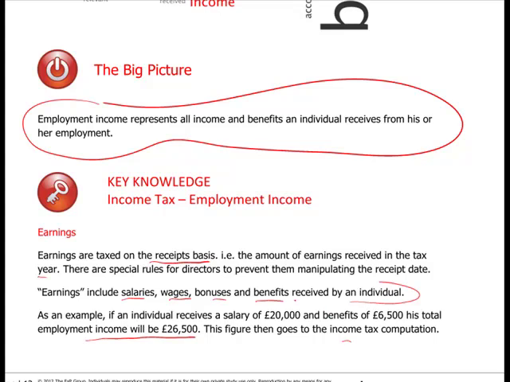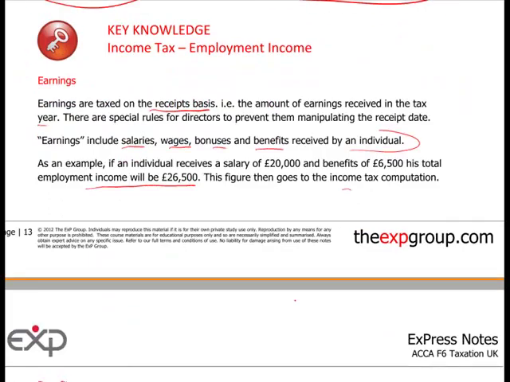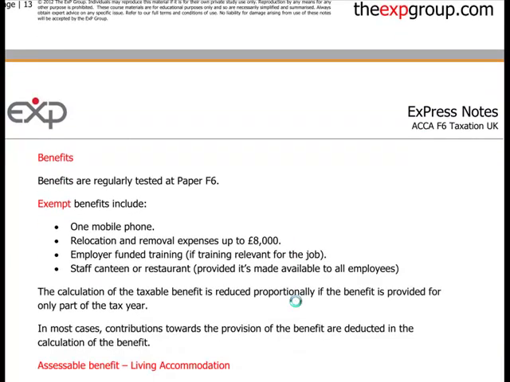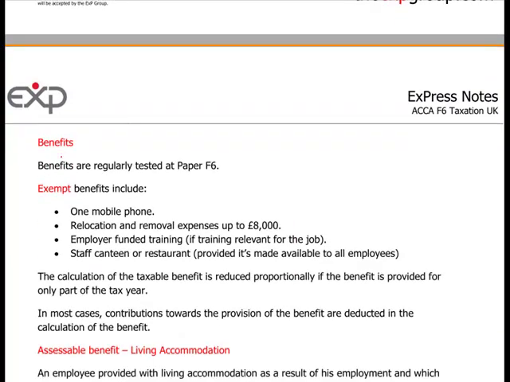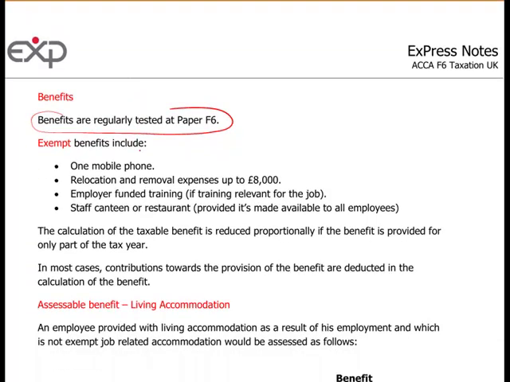Now, what's a benefit? Well, a benefit is something where you are provided by, say, a company car or medical or gym membership or whatever. That's a benefit and has a value that is assigned to it, and that gets taxed on the individual at their respective marginal rate. As it says here, benefits are regularly tested at F6, so you do need to be up to speed with your benefits.